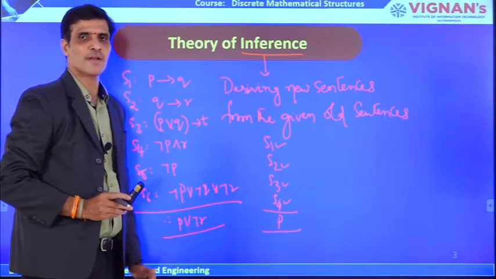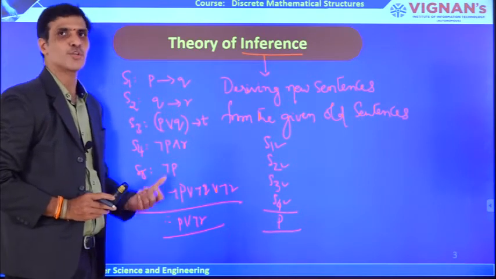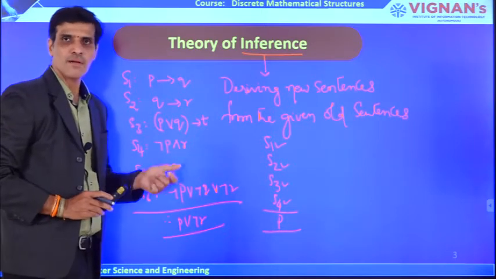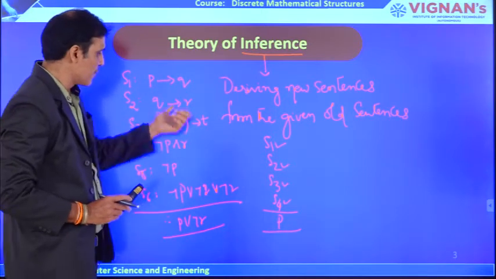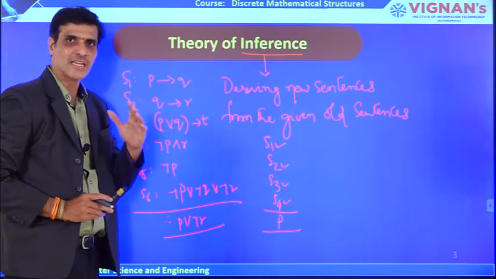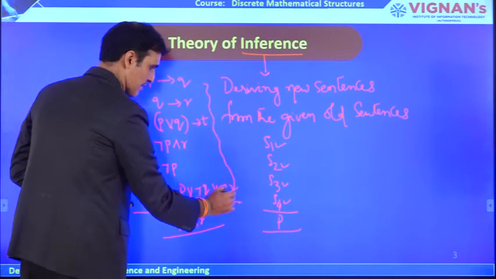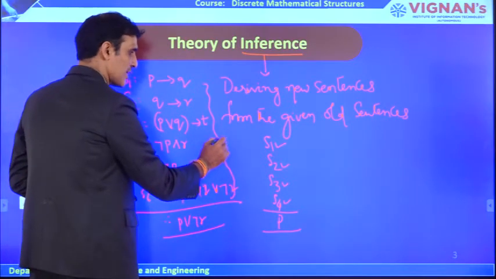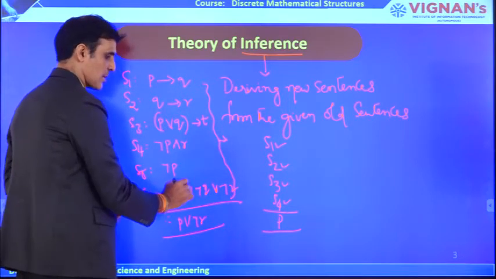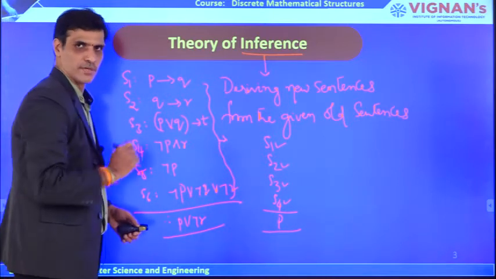Sometimes from the given set of sentences you may derive the given sentence, and sometimes you may not get this particular sentence. In that case, I am going to derive new sentences from the given old sentences to prove whether the given sentence is valid or not.